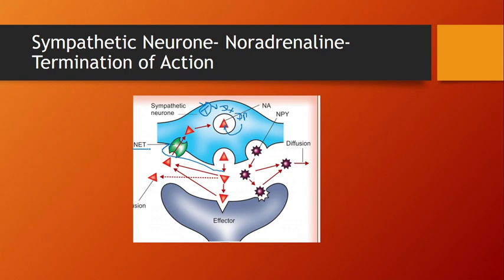Some noradrenaline is metabolized by the enzymes COMT, catechol-O-methyltransferase, and monoamine oxidase, MAO. Understand?